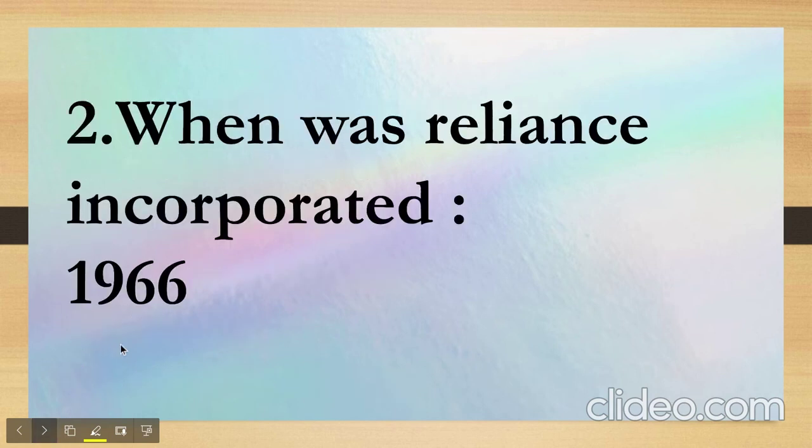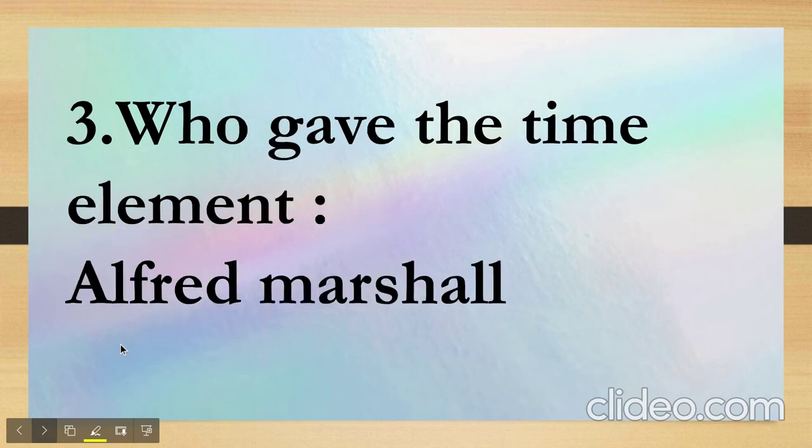The question says, when was Reliance incorporated? So the answer is 1966. Reliance was incorporated in 1966, and I've not given you over here the other options because they are of no use. Okay, you must remember just the correct option. The next question is, who gave the time element?